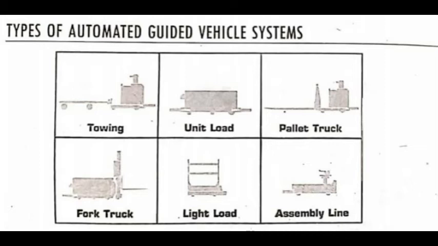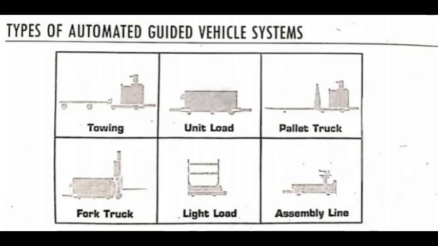Coming to the next type, unit load vehicles. This type of AGV is used to move unit loads from one station to another. They are normally equipped with decks that permit transportation of an individual unit load on board the vehicle. The deck can be a powered or non-powered roller, chain or belt deck, a lift and lower type, or a custom deck with multiple compartments. The unit load vehicles are often equipped with automatic load transfer.